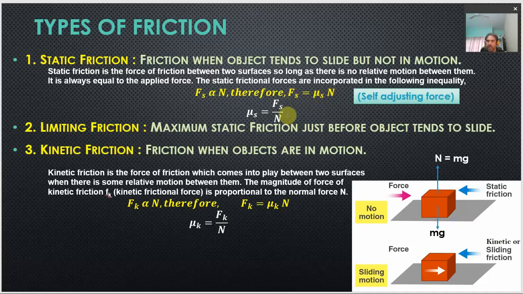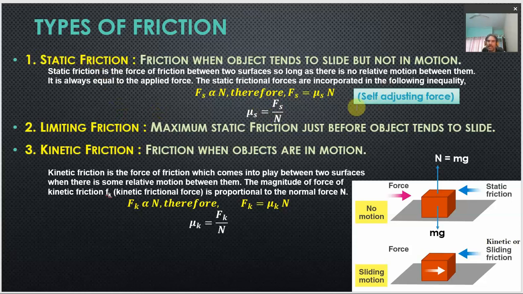N goes to the other side and divides the static friction. So we understand that the coefficient of static friction is given by the ratio of the static friction to the normal reaction. According to this relationship, if N increases, meaning the normal reaction increases, the static friction also increases, so that this ratio always remains constant. And this is the first type of friction we are talking about, static friction.